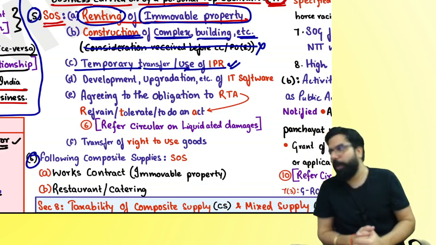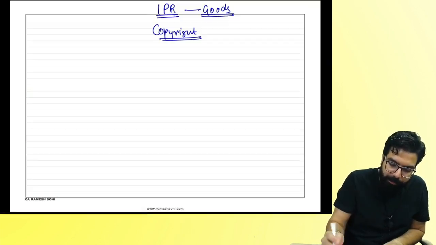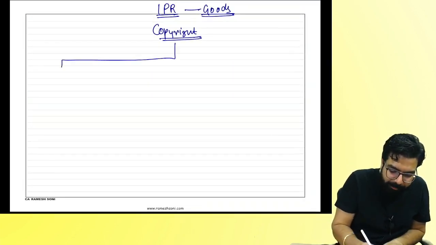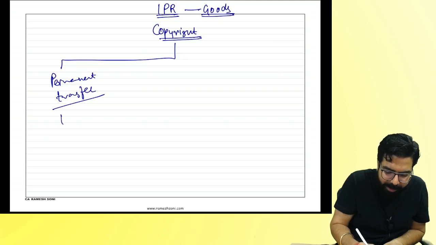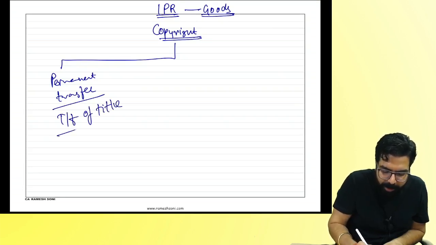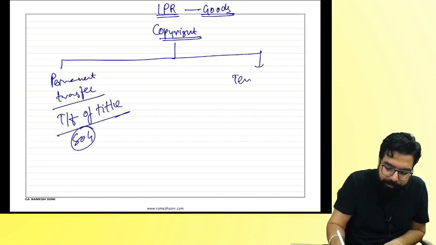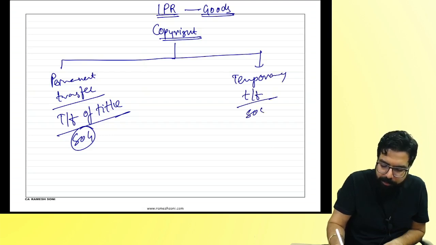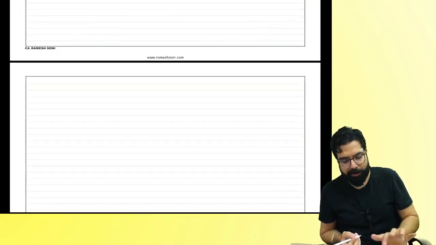Can I go ahead, everyone? Next. So if I tell you, IPR permanent transfer is like transfer of title. Correct or not, everyone? And it will be a supply of goods. But if I temporarily transfer, it will always be a supply of service. Are we clear, everyone? Can we go ahead? Yes, sir, clear. So next.